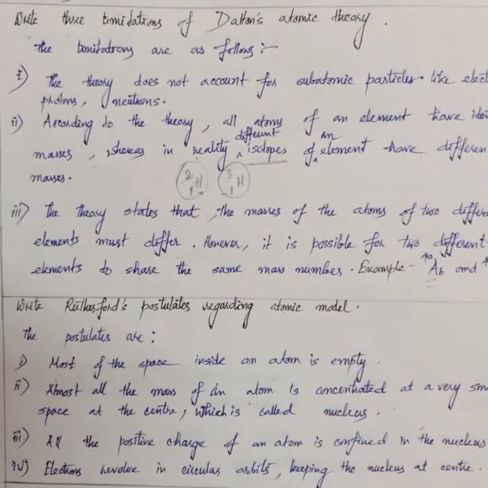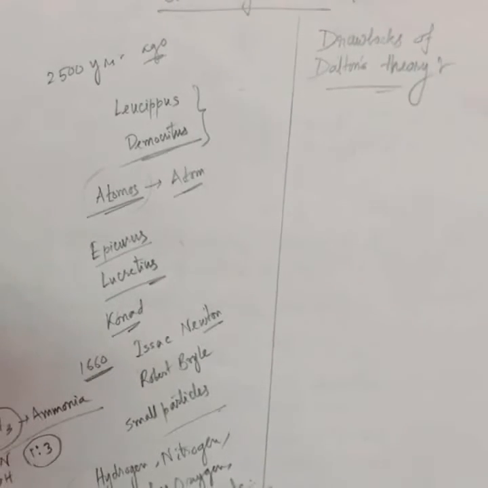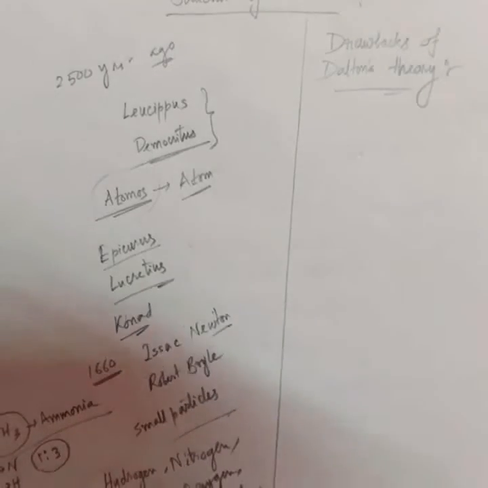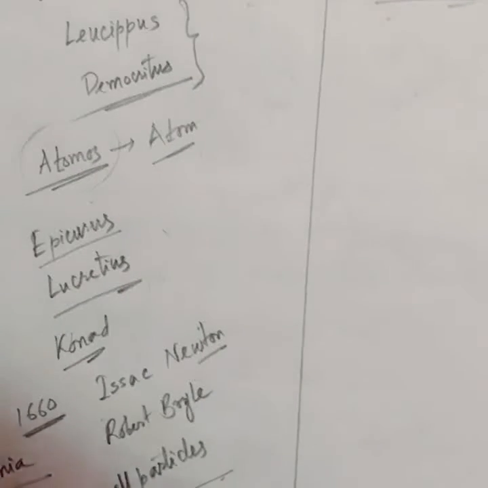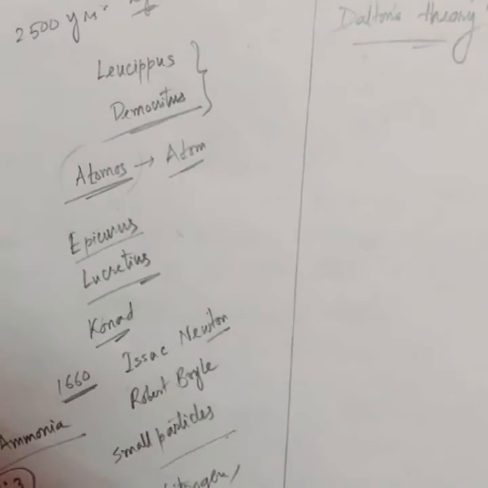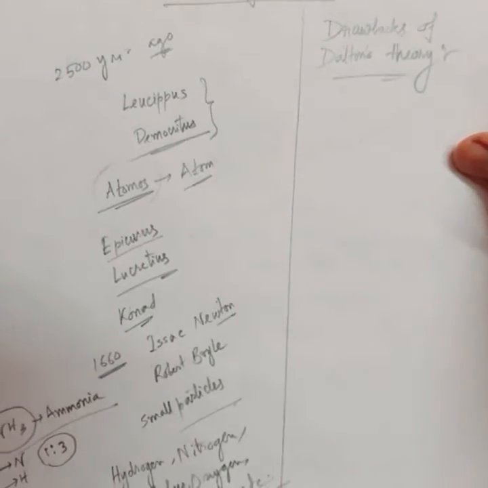Now let us talk about the atomic structure. Dalton's atomic theory only talked about the existence of atoms, and Dalton considered that all atoms are indivisible small particles. But all of you know that this idea is not true.